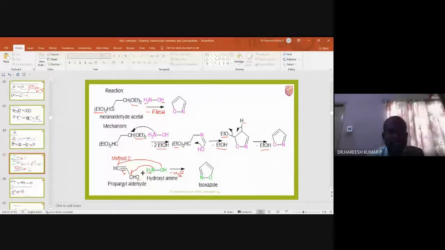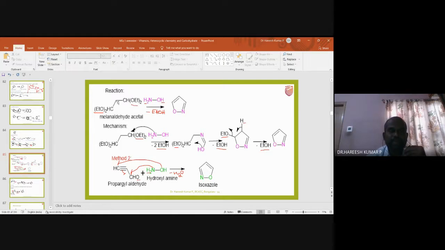This CH is forming a bond with OEt and forming a bond with OEt. OEt means ethoxy group. The ethoxy group will act as a leaving group when there is a reaction with the nucleophile. So what is happening here? This nitrogen can form two bonds with this carbon. Similarly, this oxygen can form one bond with this carbon.